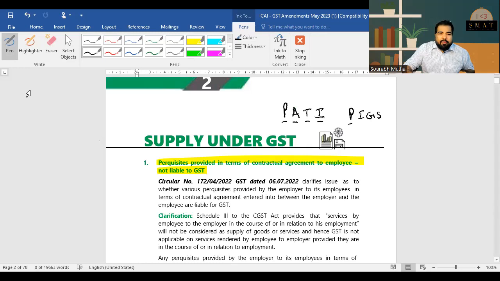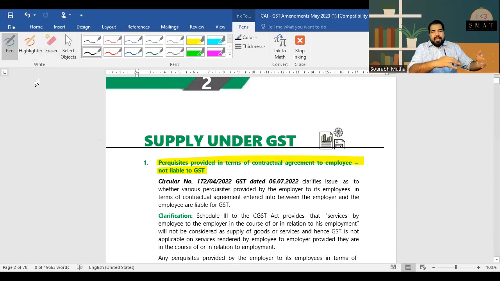All right, moving ahead, one more exemption, guys. Very interesting. Example, if I have a house and I give it on rent, let's say I have an extra house and I give it on rent for residential purposes, there was no GST on it, which is great because they felt that this is a personal residential purpose. But of course, now is a time of work from home. Everyone is working from home. So they feel that now residential premises are rented out. And sometimes people also work from there.